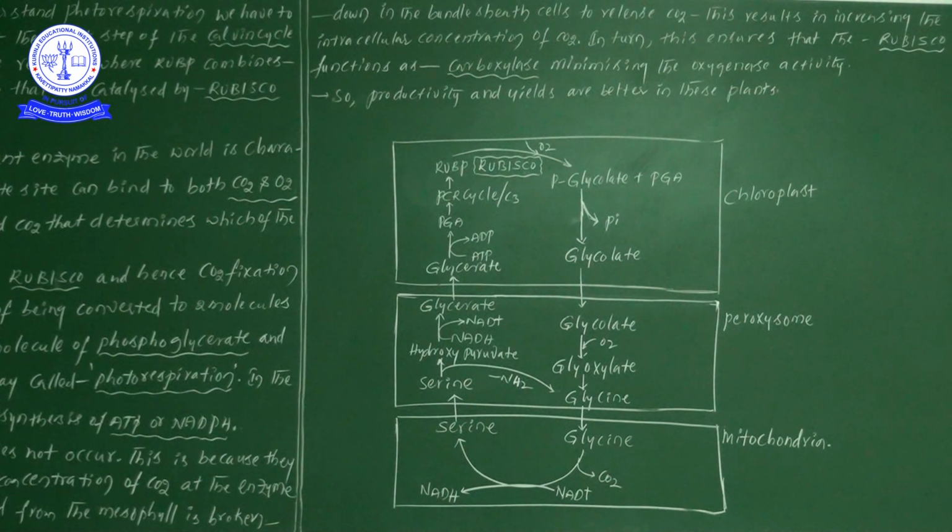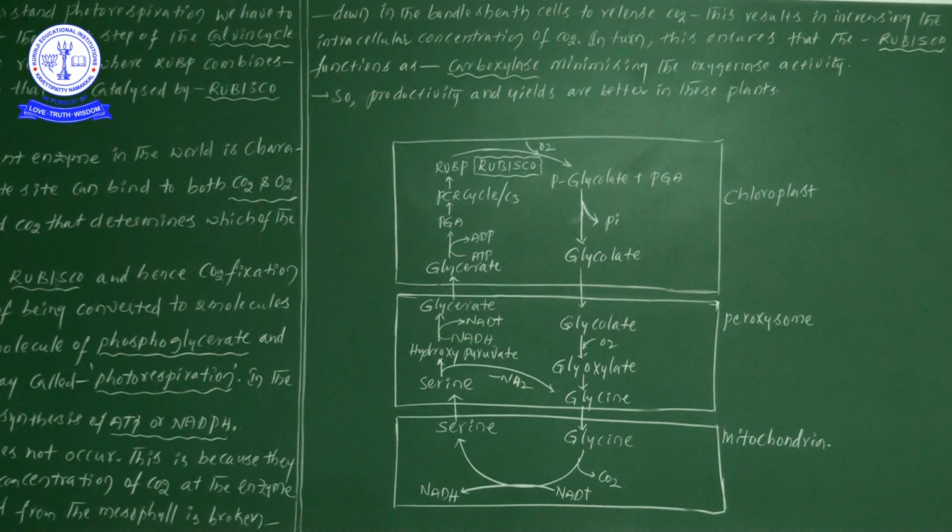So this process takes place in three different cell organelles, and there is no ATP formation and no NADPH formation. That's why photorespiration is taken as a wasteful process.